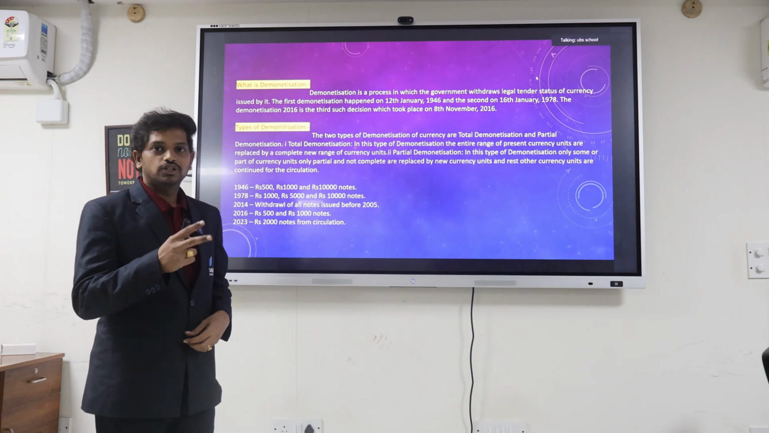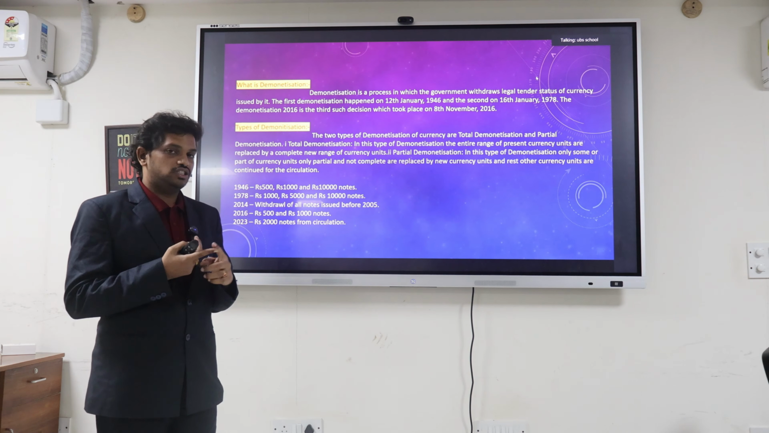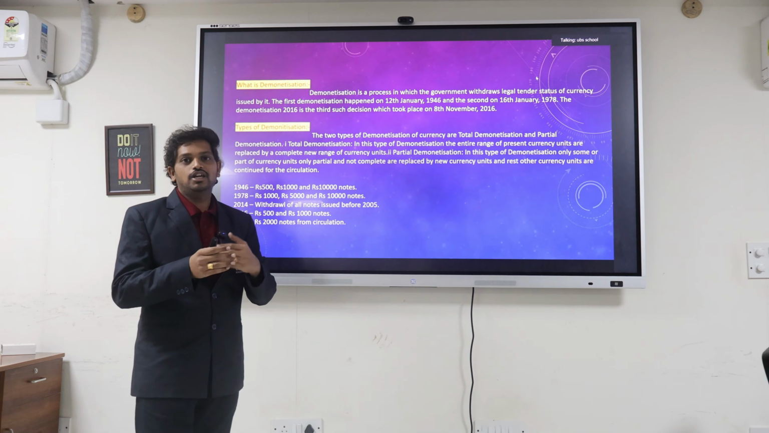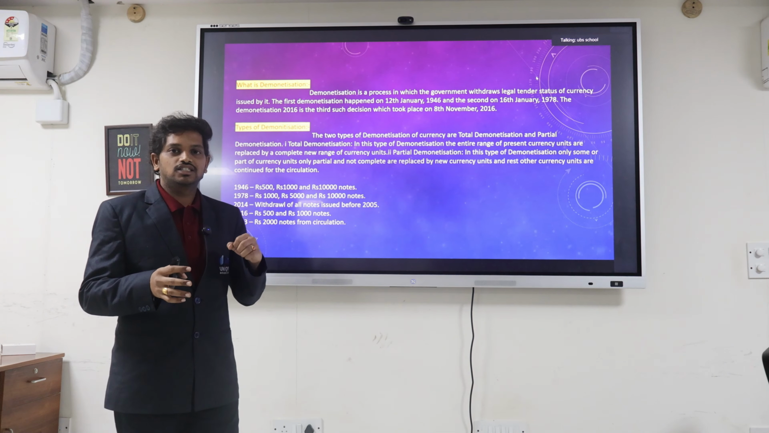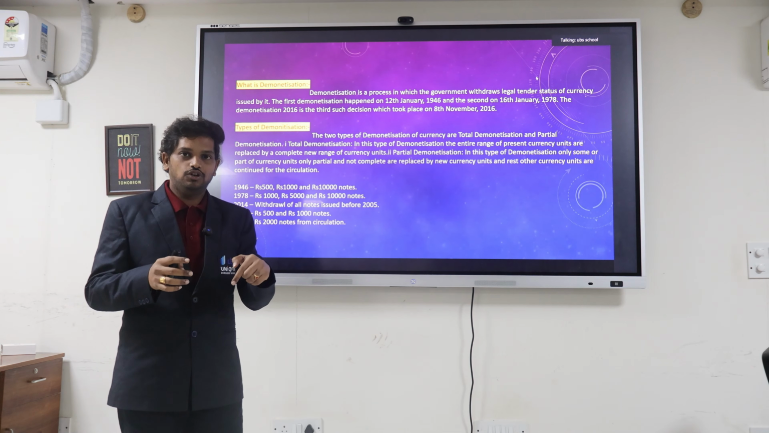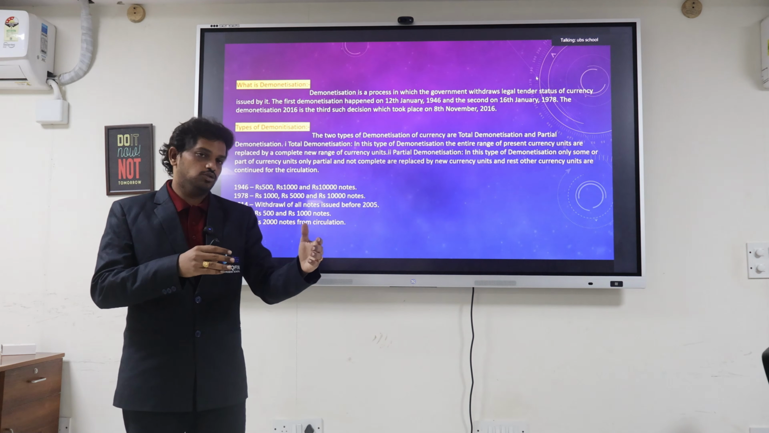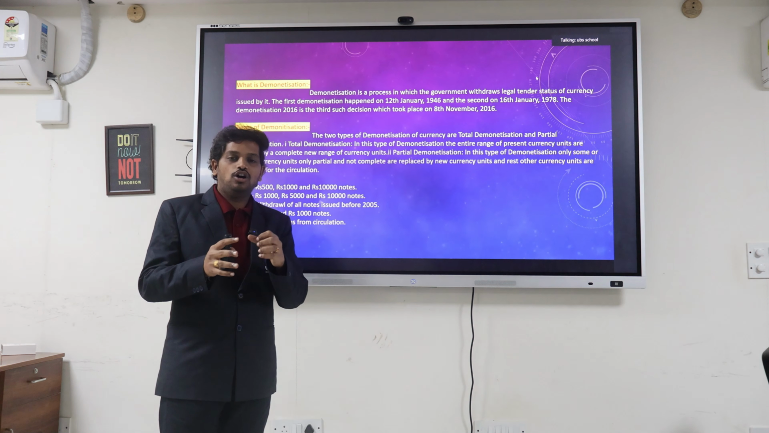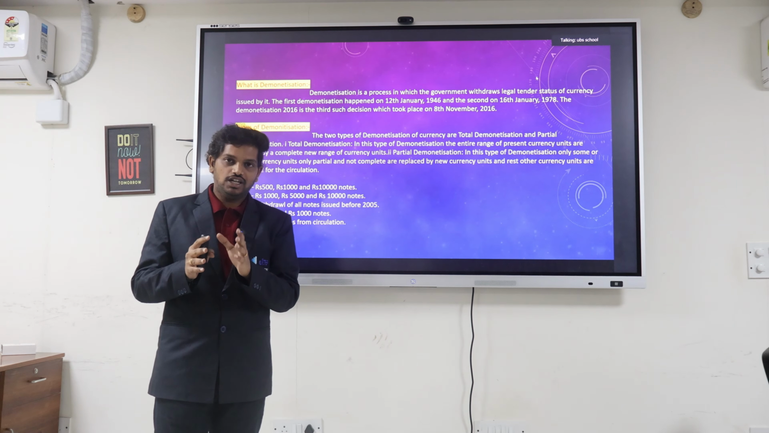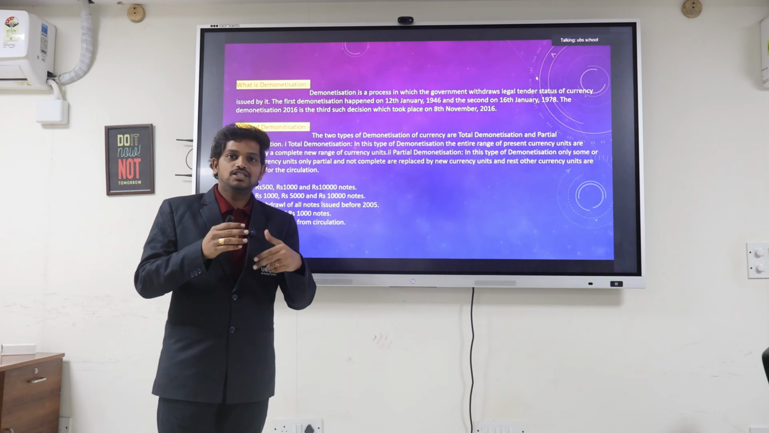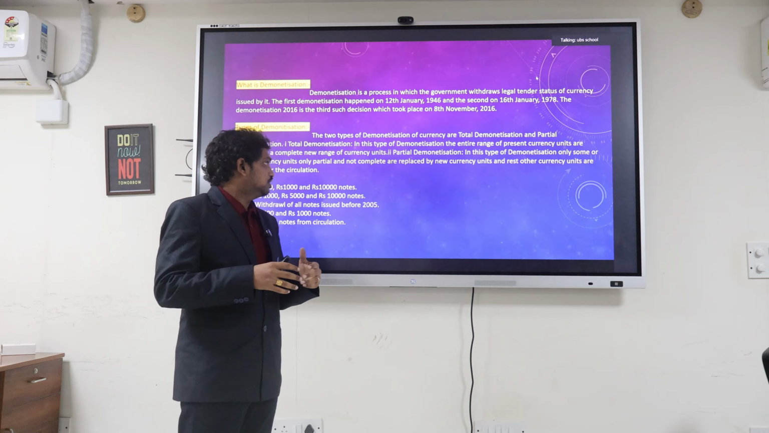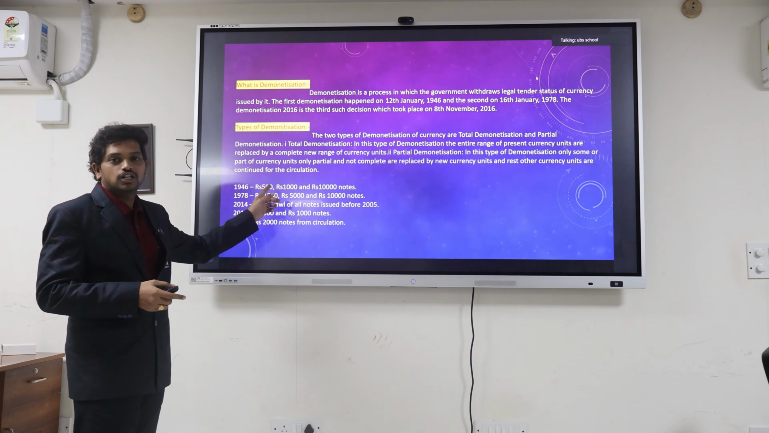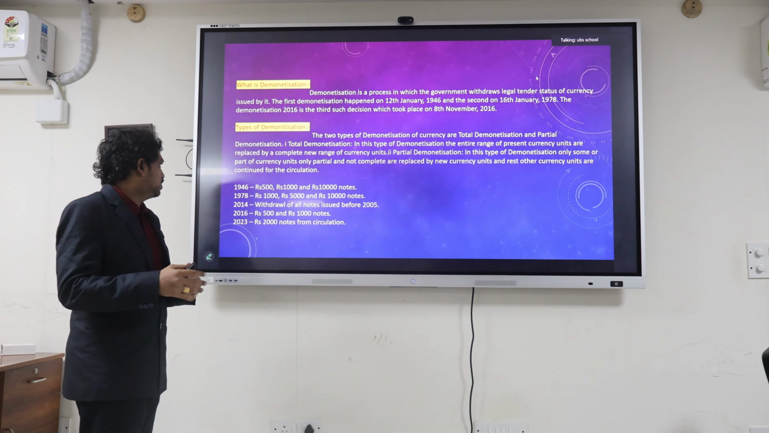There are basically two types of demonetization: total demonetization and partial demonetization. As a part of total demonetization, the RBI calls back every legal tender currency that is circulating in the market as of now and issues new currency replacing it. Partial demonetization means the government only calls back some notes of currency from our market and replaces them with new currency to regulate. Now let us see how many times demonetization has occurred and what notes were recalled by the government.